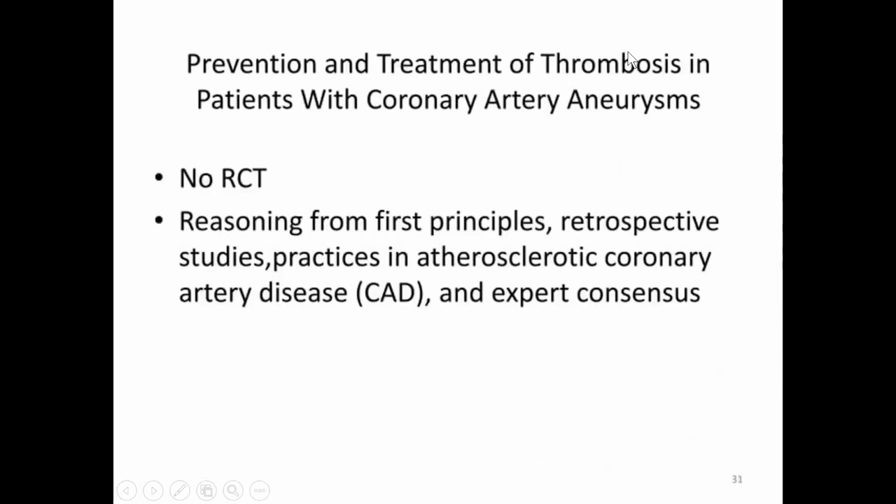Can we prevent thrombosis in patients with coronary artery aneurysms? There are no RCTs. Whenever there is a giant aneurysm, we tend to give anticoagulation to prevent thrombosis, but there is no RCT supporting it.